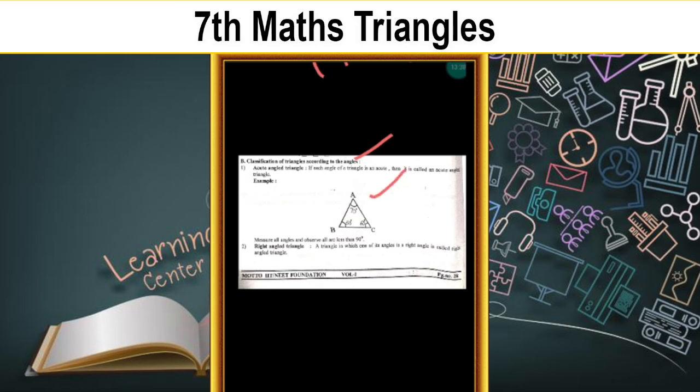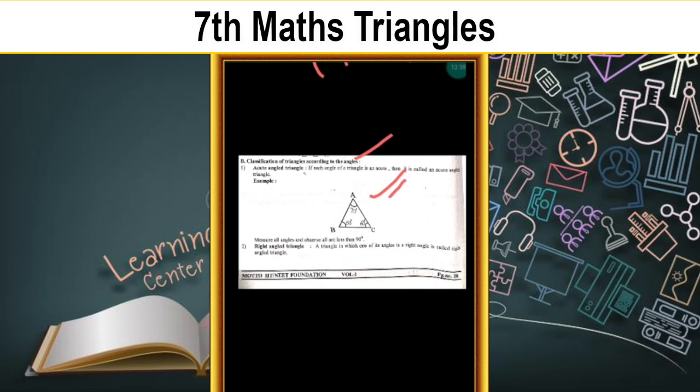See this example, children. One angle is 70, angle B is 50 and angle C is equal to 60. Three angles are there, but each angle is an acute angle. So this is an acute angle triangle. Why? Because 70, 50 and 60, all three angles are less than 90, more than 0, less than 90. So this triangle is called acute angle triangle.